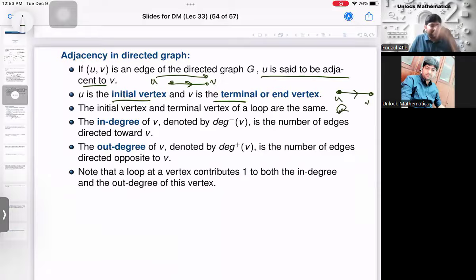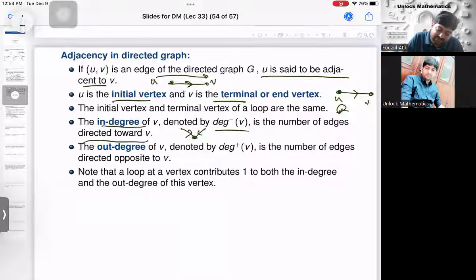Now in this case, we will not have the degree, but we will call it as in degree and out degree. What do you mean by in degree? In degree in case of a directed graph. So in degree of V is denoted by D minus V, the number of edges directed towards V, right? Like this. How many edges are there? That is called the in degree. Number of edges directed towards V.